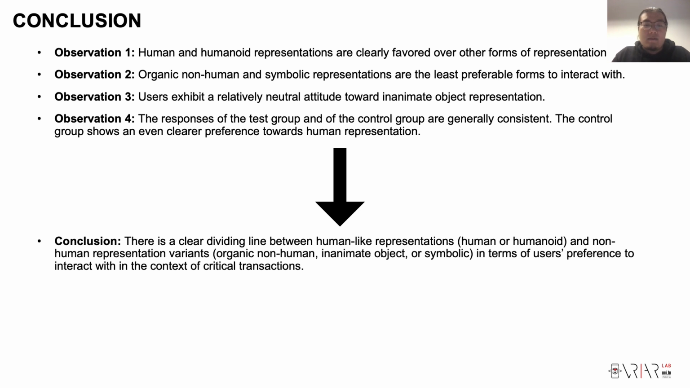And another possible research track following this study is to look at the variations inside the human representation. There can be different types of human representation, such as a male representation or a female representation. So it is also interesting to look at how different human representations influence people's choice in the context of critical transaction.